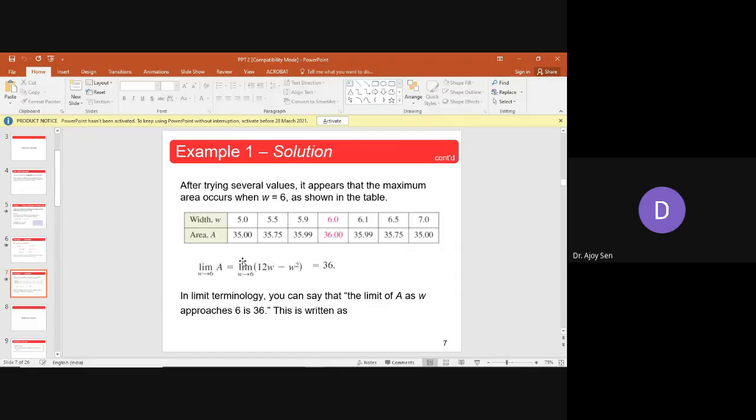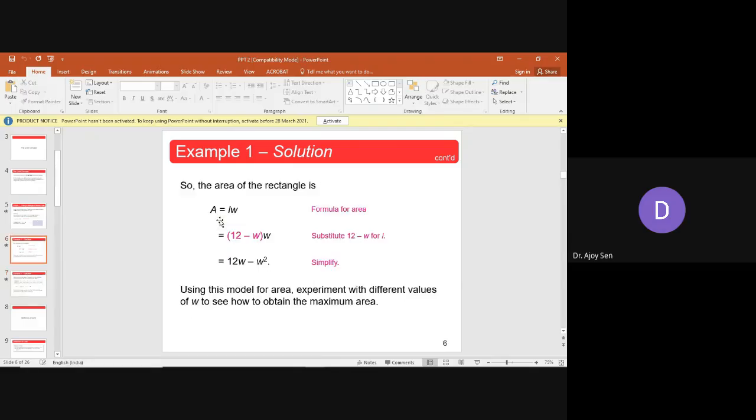We guess some values for W. This is an equation, or relation, which is entirely dependent on W. So you have to put different values of W and see which value of W maximizes this function.